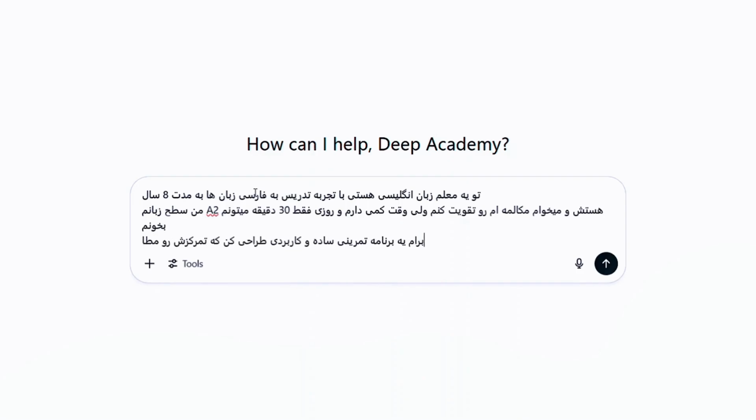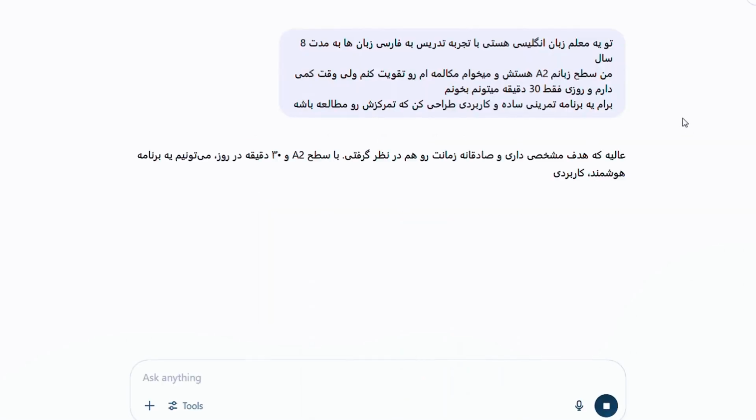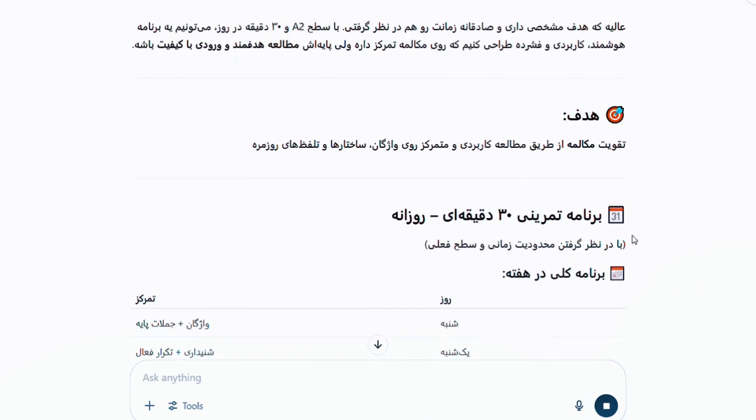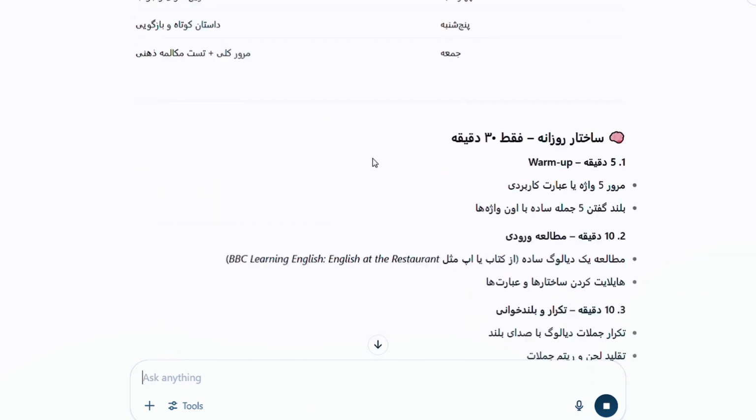The response it gave was very practical. First, it specified the plan for us, outlining what we should do each day. Then, it detailed the structure of each day, dividing those 30 minutes into 4 parts and telling us what to do and what to read in each segment.